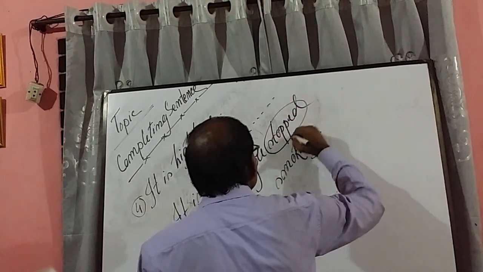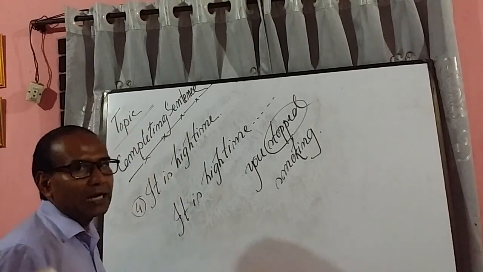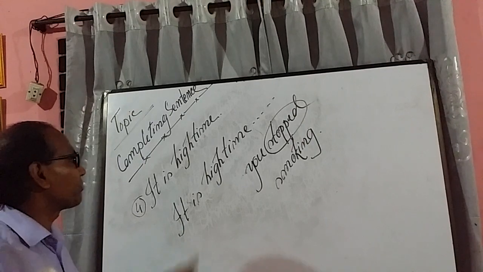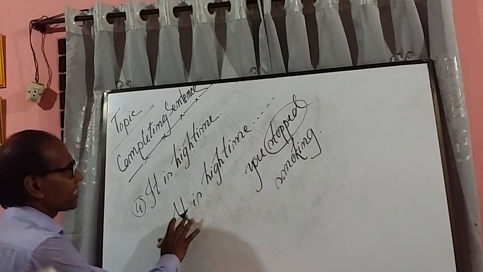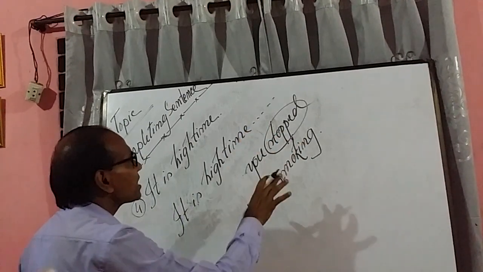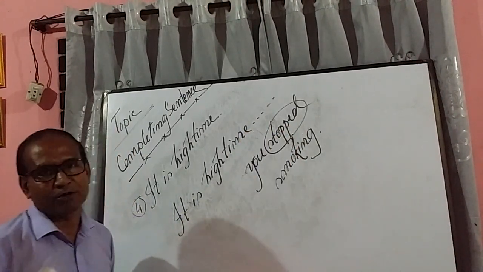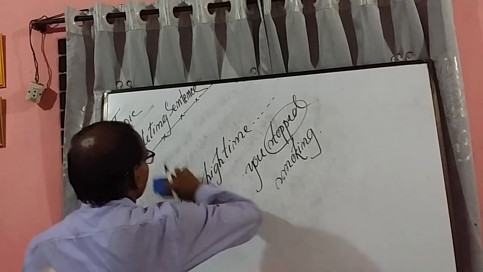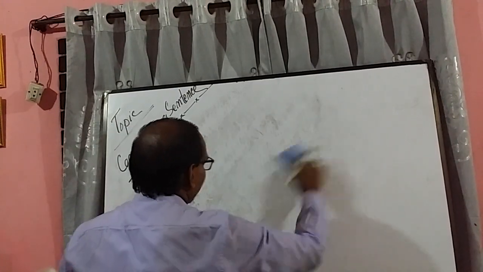Past form. Use of the past form of the remaining sentence is a must. Use of past form. So it is high time. The second sentence must be completed by using the past form of the main verb. Okay? Yeah, so then rule 5.